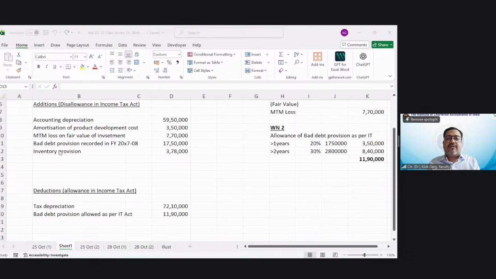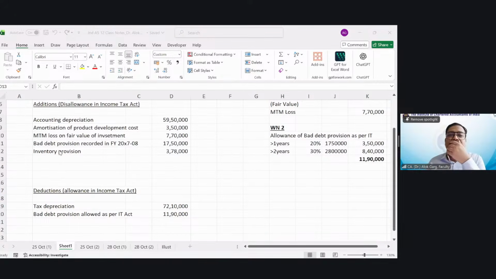Government grants are not taxable. Full government grant received in 7-8 is included in the balance sheet. So government grants are not taxable and the full government grant received in 7-8 is included in the balance sheet. Okay. Now, what is the treatment for the government grant?